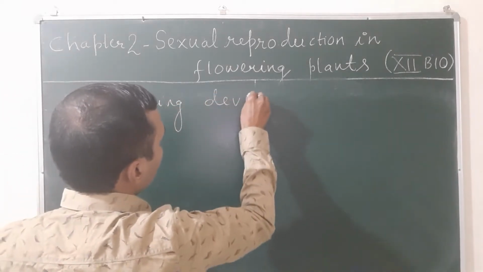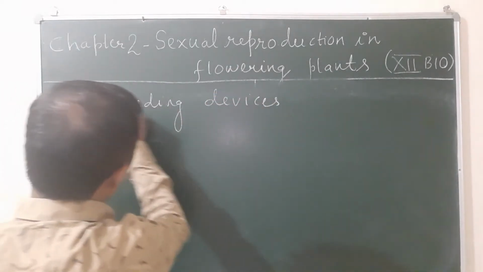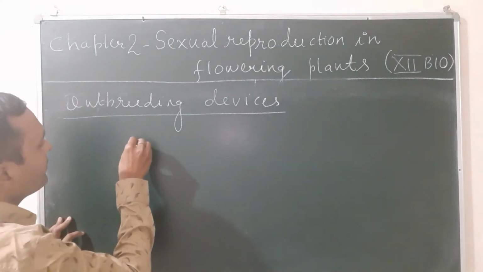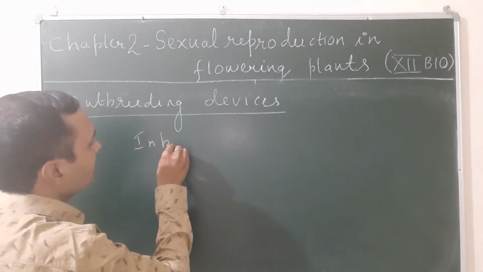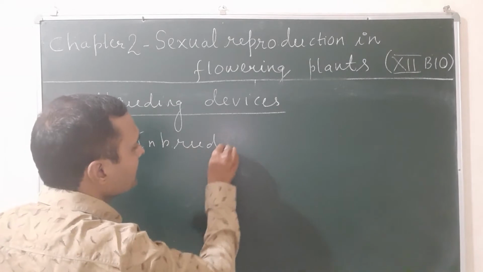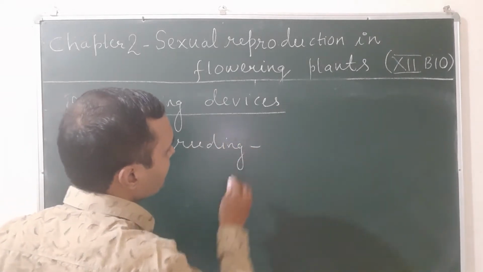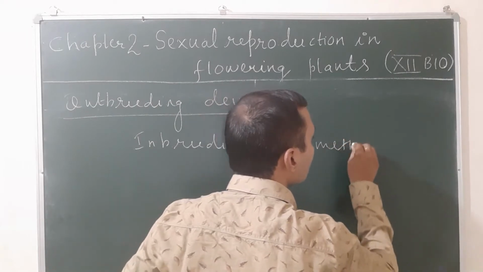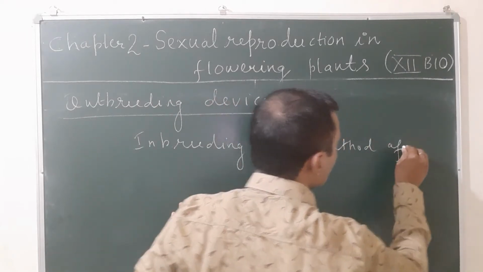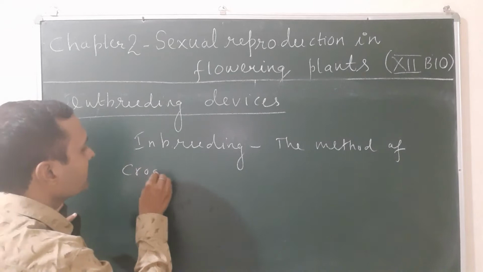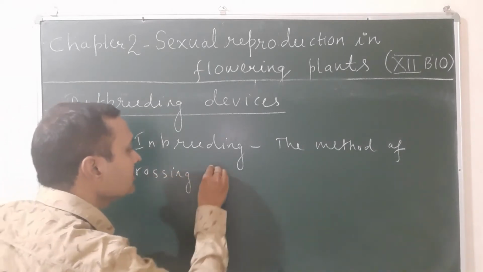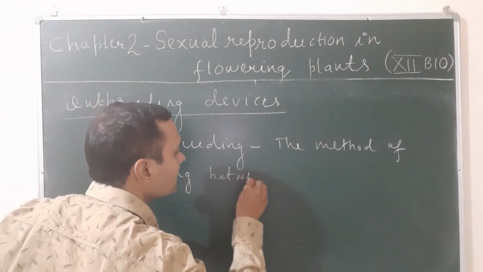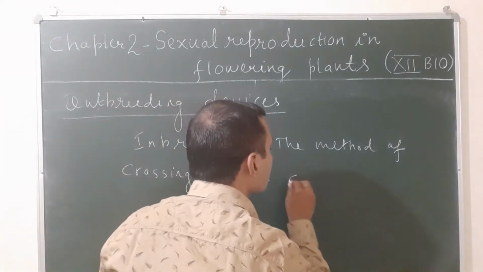Before outbreeding devices, first of all, you have to know what inbreeding is. Inbreeding is the method of crossing between closely related plants.